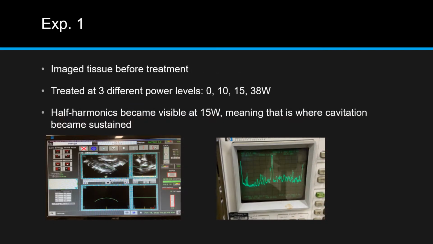We first imaged the tissue before treatment, as you can see on the left image, and then we treated it at 3 different power levels: 10, 15, and 38 watts. Half harmonics became visible at 15 watts, meaning that is where cavitation became sustained.